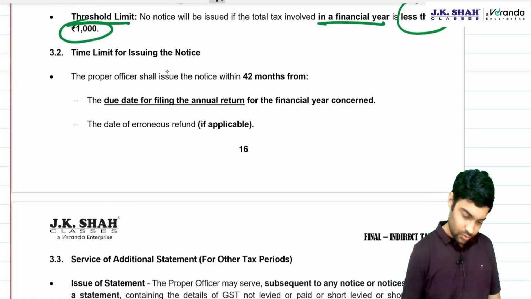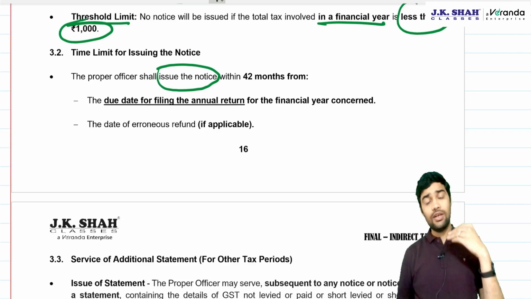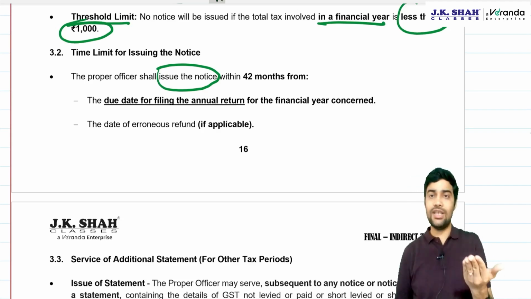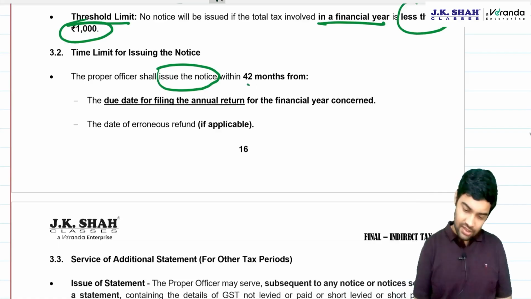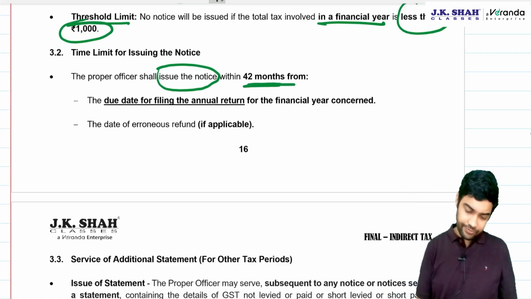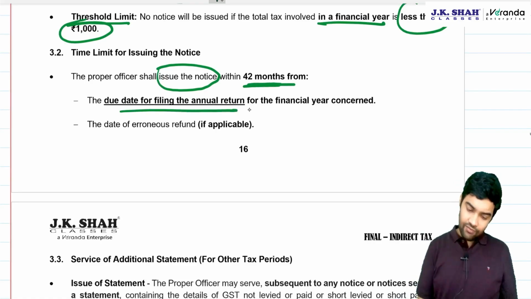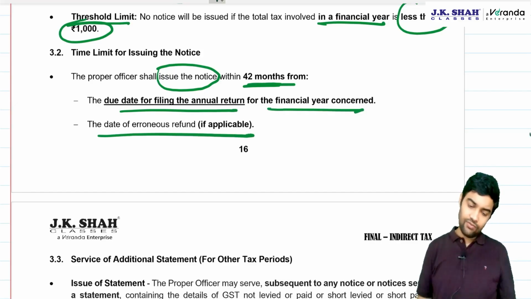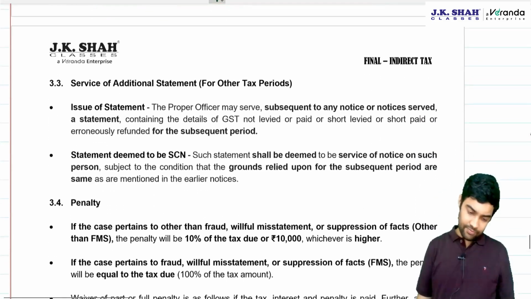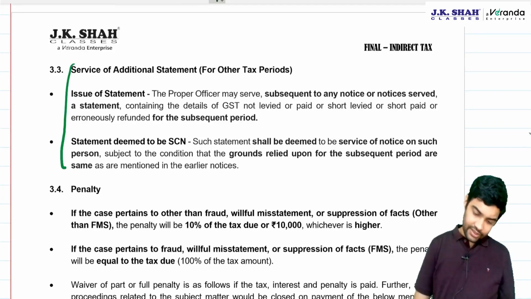Notice should be issued within 42 months from the due date for filing the annual return for the concerned financial year, or the date of erroneous refund if applicable. This point is the same.